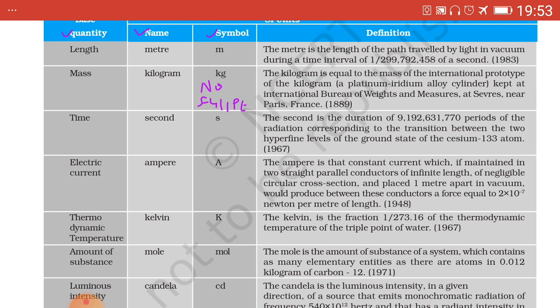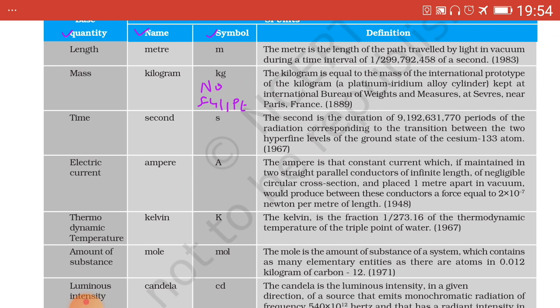First point, the symbol of every physical quantity, the unit of every physical quantity, should be represented according to its standard symbol, as accepted internationally.